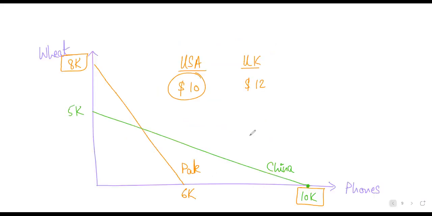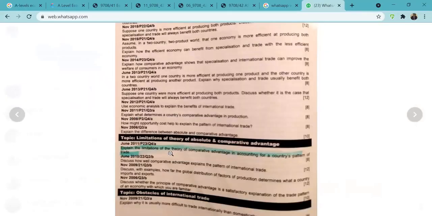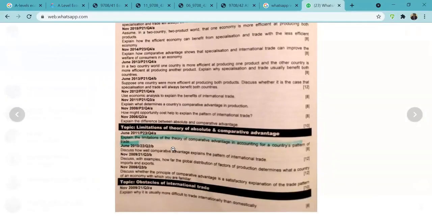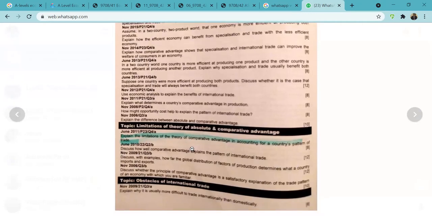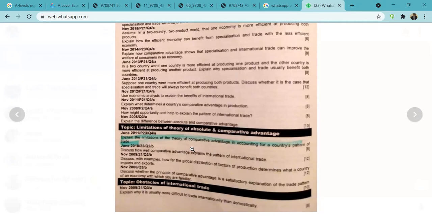So in this question, what we did, let's quickly recap and then do one more question after this. What the question was saying? Explain the limitation. So you first have to explain how comparative advantage predicts the pattern of trade, and then you have to talk about other bases on which countries can specialize.